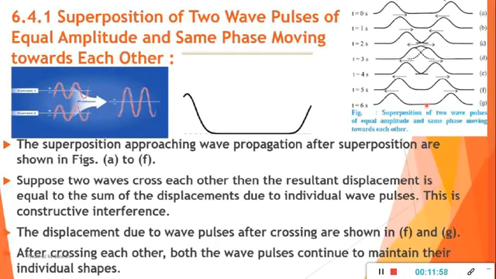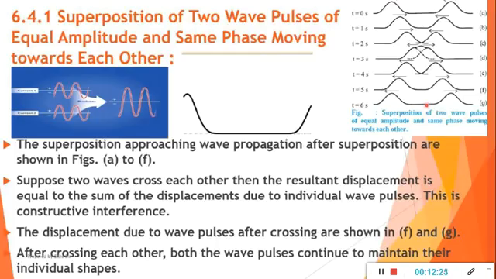Now consider two waves crossing each other. Here one wave and a second wave are crossing each other. This is at 1 second. So they cross each other between t equals 2 seconds, at point C, and t equals 4 seconds.